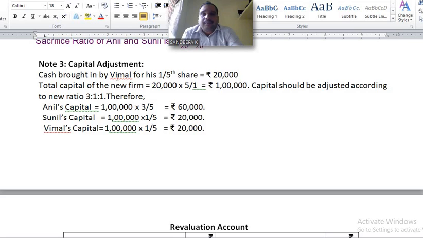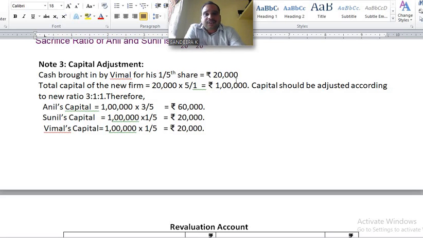Cash brought in by Vimal for his 1/5 share, 20,000. Vimal 20,000 ರೂಪಾಯಿ capital ಅನ್ನು ತಗೊಂಡು ಬರ್ತಾನೆ. That is equal to his 1/5 share of future profit. Understand?